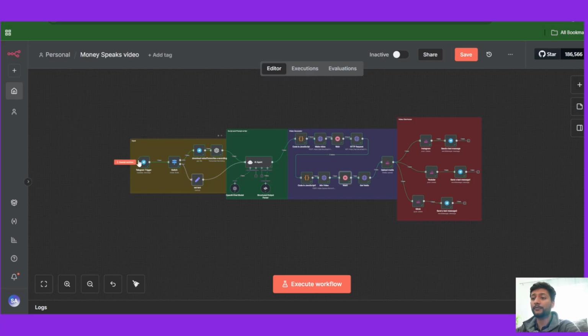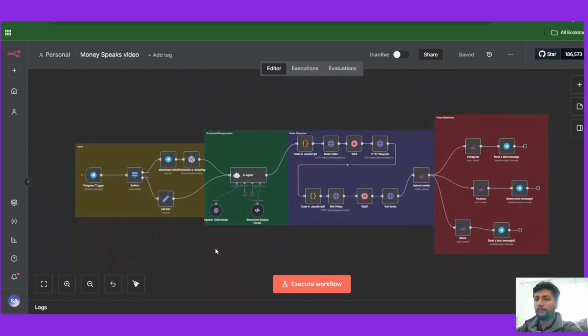This system takes an input from Telegram, creates an entire video, and posts it all automatically on YouTube, TikTok, and Instagram. This is an n8n automation I built that creates, posts, does everything, basically 100% automated. Let me go through how the system works and how execution happens, what to input, and how everything works. And I'm going to show you the video it created and posted on all 3 social media channels as well. Okay, let me walk you through how this automation works and what kind of video it creates.